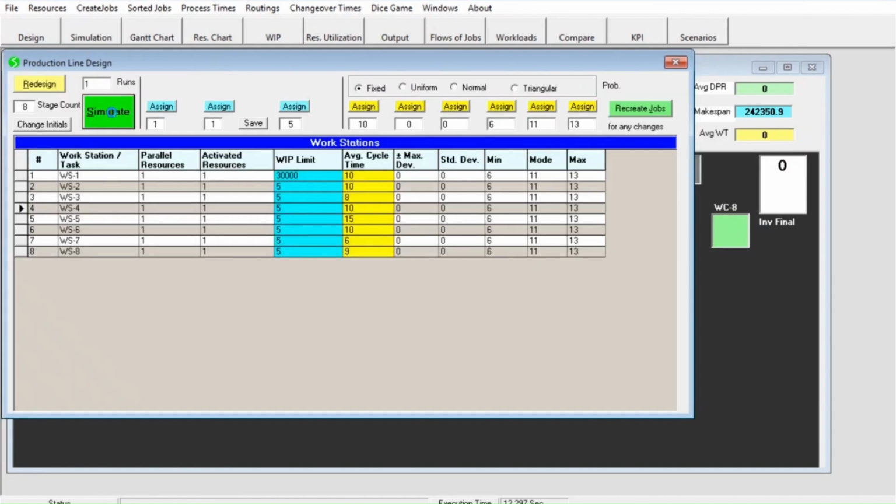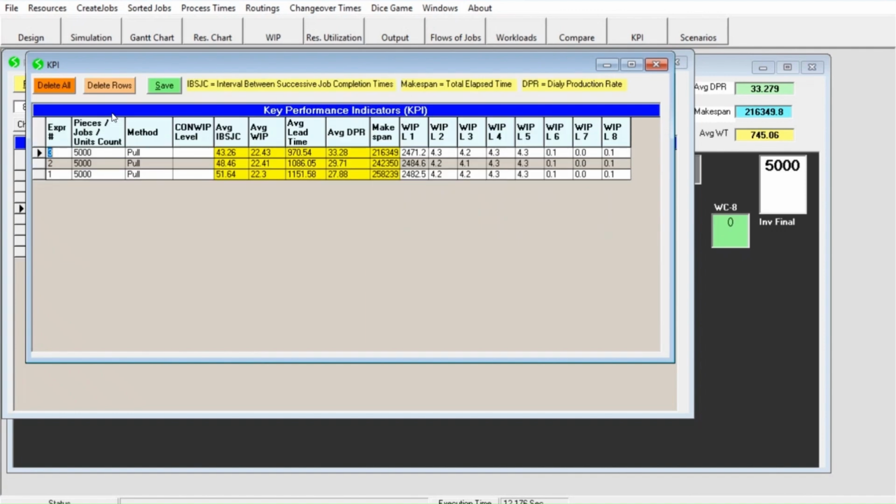Let us simulate the same production for the overtime of 90 minutes per day. Now the daily production rate has increased to 33.28, which is more than the required rate.